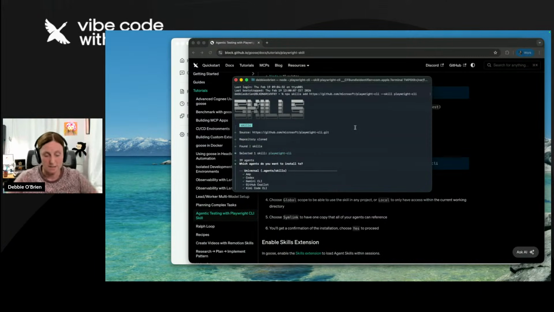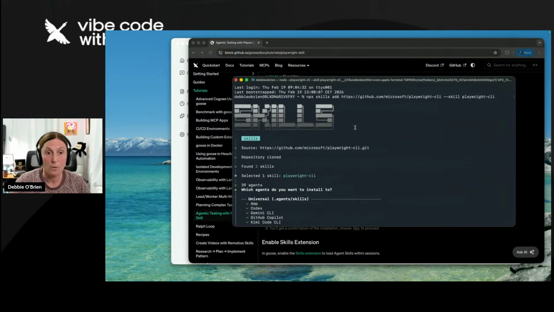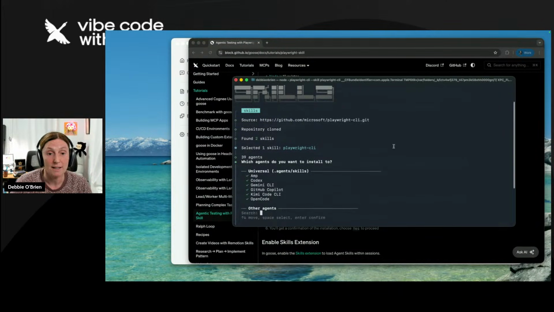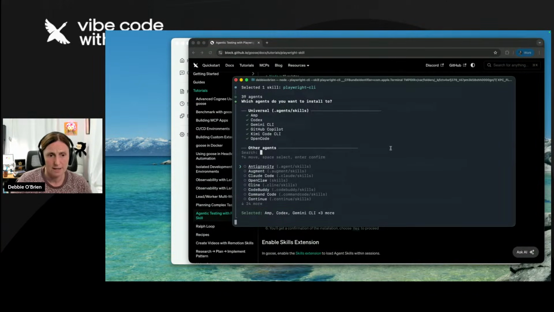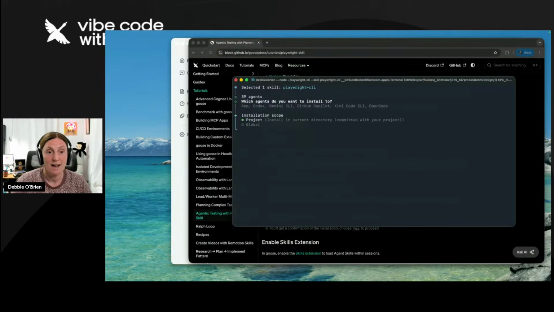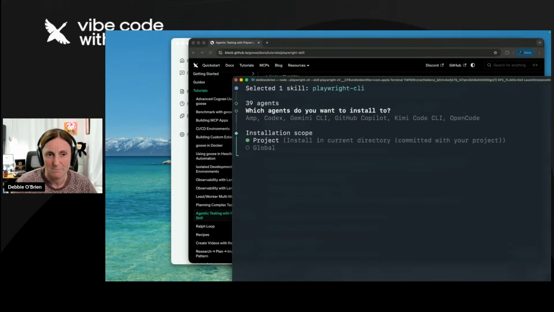But basically what it did was, let me zoom in a little bit. It wrote skills across the top there. And then it basically looked for the source. So it's Microsoft Playwright CLI.git. The repository cloned. It found 2 skills. It selected 1 skill, Playwright CLI, and then asked which agents you want to install to. So this is how it gives you the options of which agent you want to choose. So you've got all these options, and obviously we are going to use Goose. So I'm going to select Goose here, and then this is the cool part. And can you see this big enough? I'm just going to make it very big.